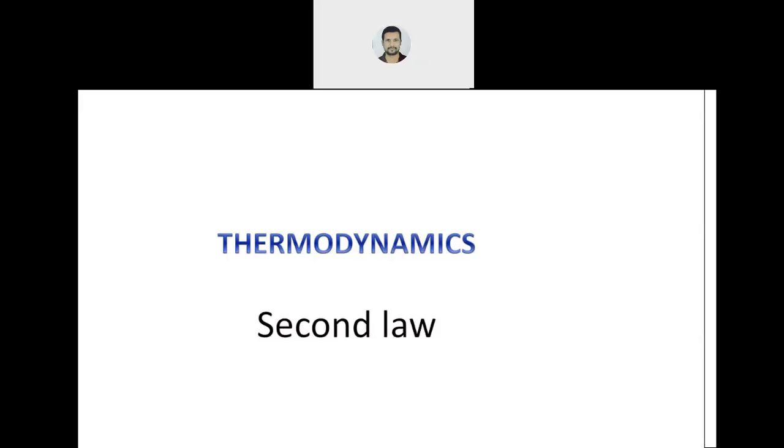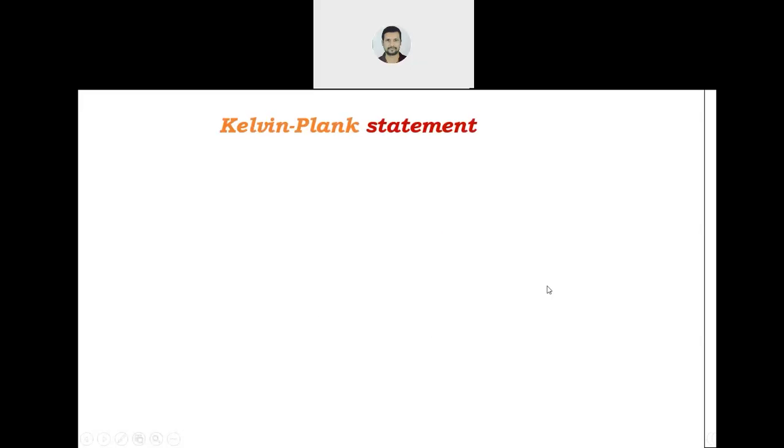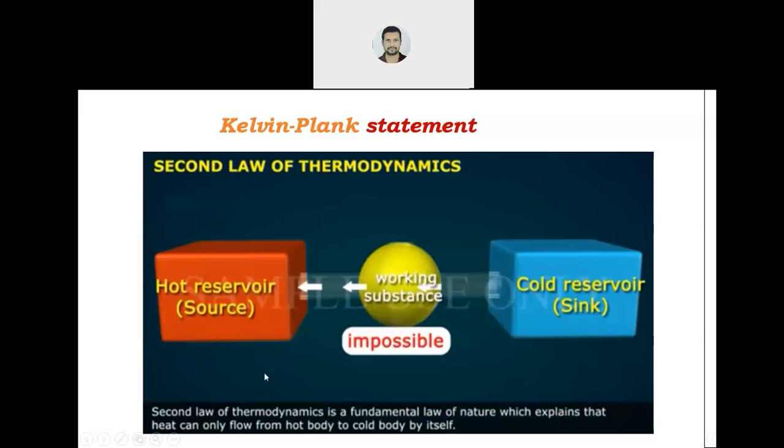Because of these limitations only, the second law of thermodynamics comes into existence. Okay? Now we will see what is the second law of thermodynamics. In the second law of thermodynamics, there are two statements: Kelvin Planck statement and one more statement, Clausius statement. Now, what are these statements? I will tell you. See this figure carefully.